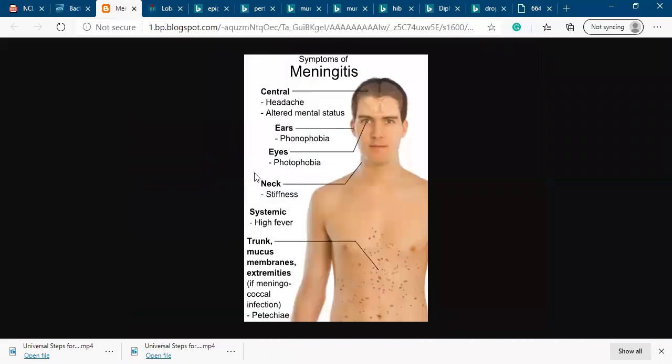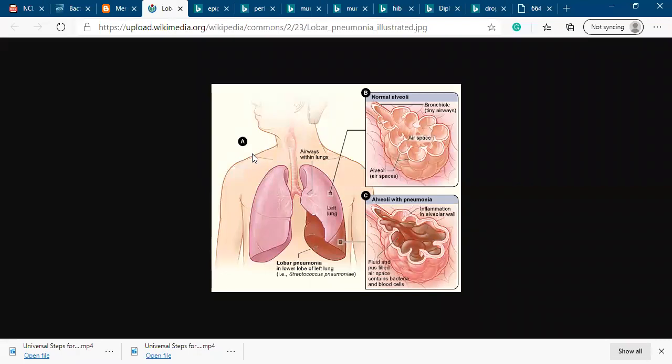A meningitis patient has a typical feature: they have a skin rash on the trunk of the body, called petechiae. Petechiae are the most prominent sign of bacterial meningitis. Then pneumonia. Pneumonia is an infection of the lungs, a respiratory infection. So pneumonia is a droplet precaution.